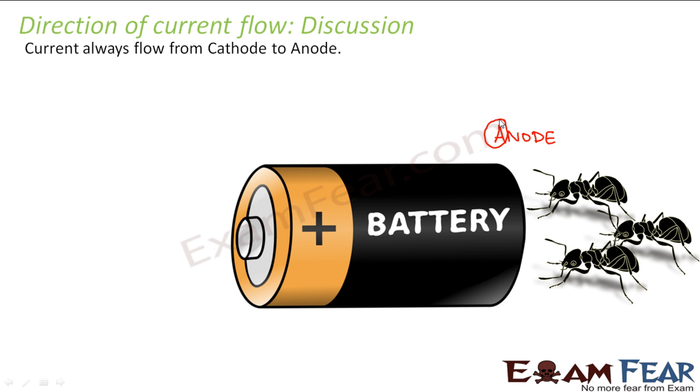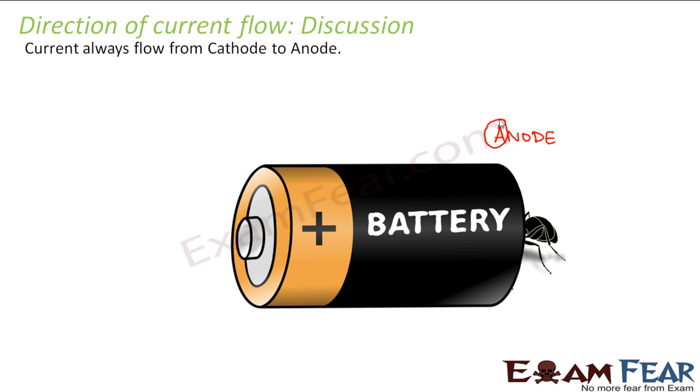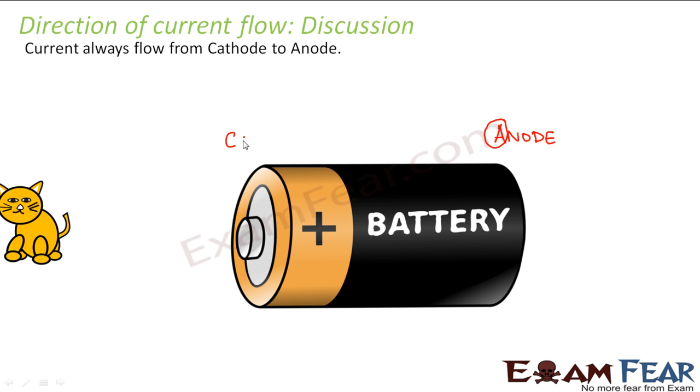So ants are entering inside the battery, and what are they doing? They are entering inside the battery and forcefully pushing the cat to come out of the battery from the other end. So the terminal of the battery from which the cat comes out, or the current comes out, is the cathode, right? So there is no specific positive or negative.